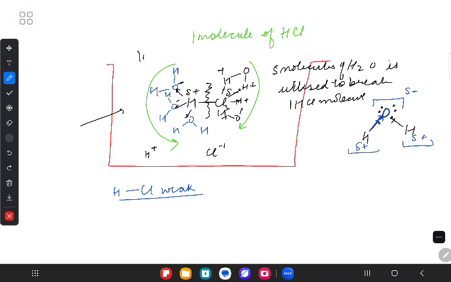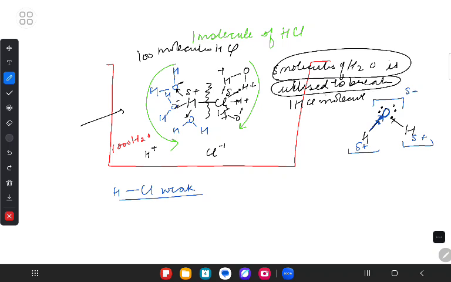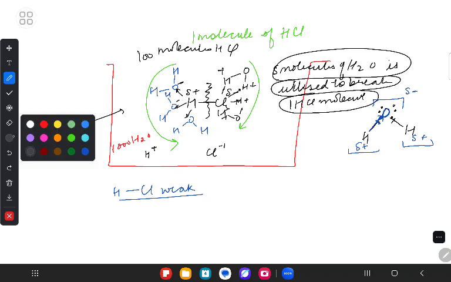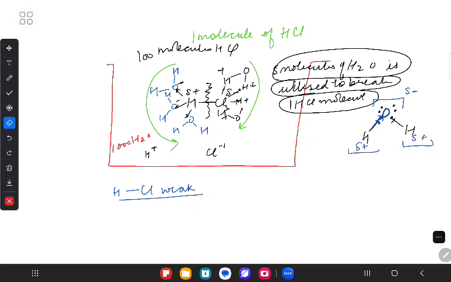And let's say I add 100 HCl molecules. Yes or no? And water molecules, what do I have? I have 1000 water molecules inside the beaker. That means I have taken 1000 H2O. Understood my point or not? So now here, what exactly happens? Just tell me. When we have 1000 H2O molecules and 100 HCl molecules here, what does that mean? So I'm going to say that 5 molecules of H2O are utilized to break one HCl molecule, got the point? So what does that mean?